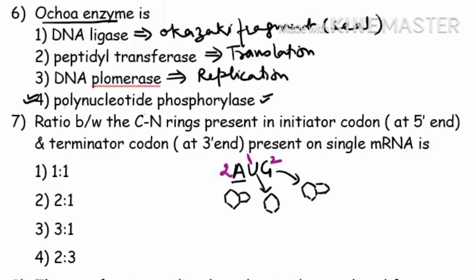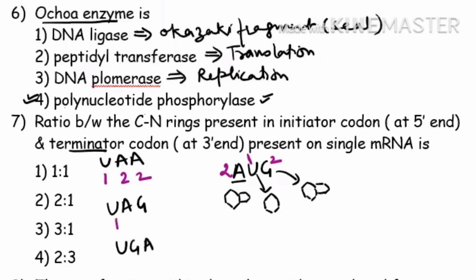Is it clear? And the terminating codon which is present in the messenger RNA. The terminating codon means your UAA, let us assume UAA. So if you know, pyrimidine will have only 1, purine will have 2. So whether you take this codon or this codon, let us assume all 3 are stop codons.